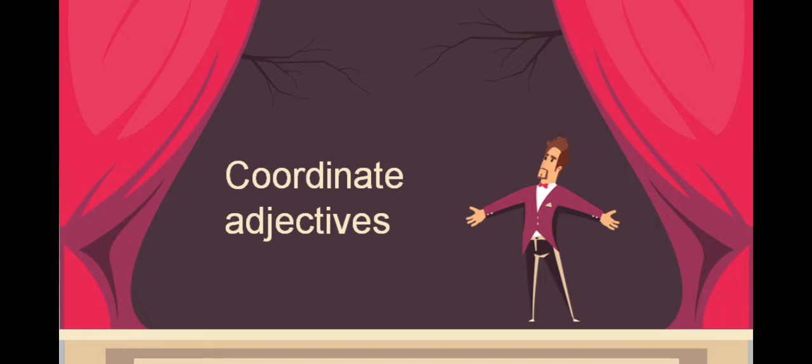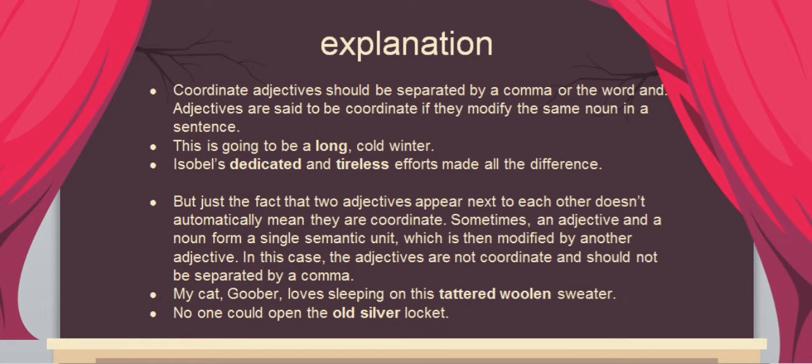Now we move to coordinate adjectives. Coordinate adjectives are the last one. I hope you all understand about it. Coordinate adjectives should be separated by a comma or the word and. Adjectives are said to be coordinate if they modify the same noun in a sentence. For example, it's going to be a long, cold winter. Her dedicated, tireless effort makes all the difference.